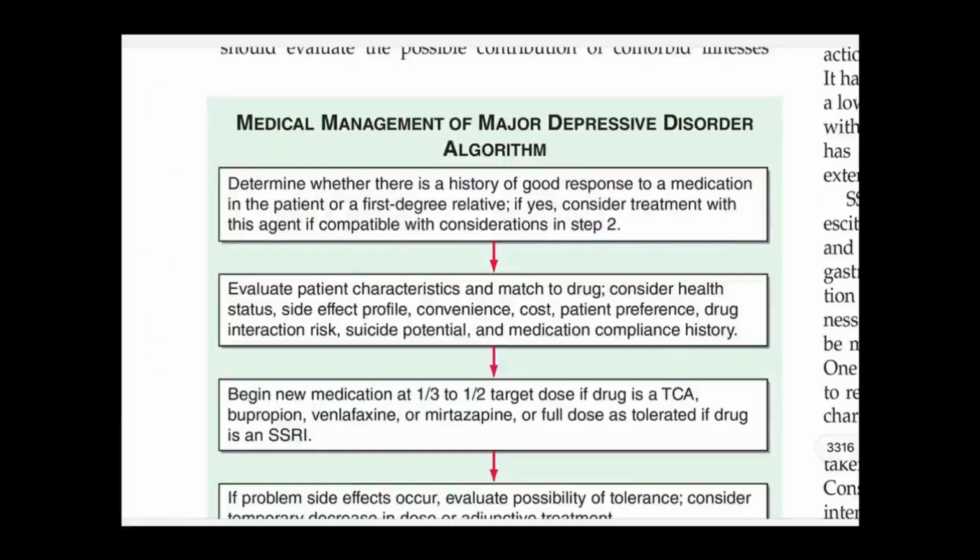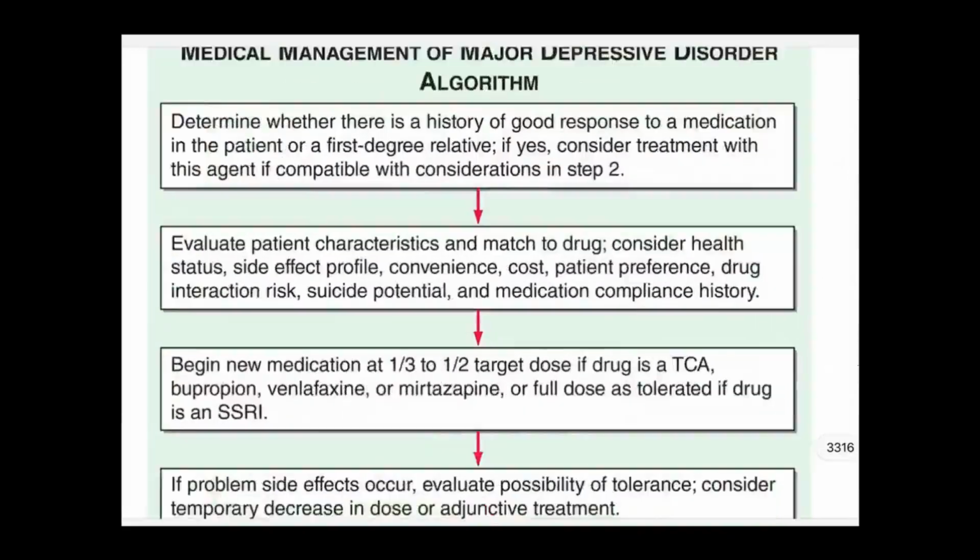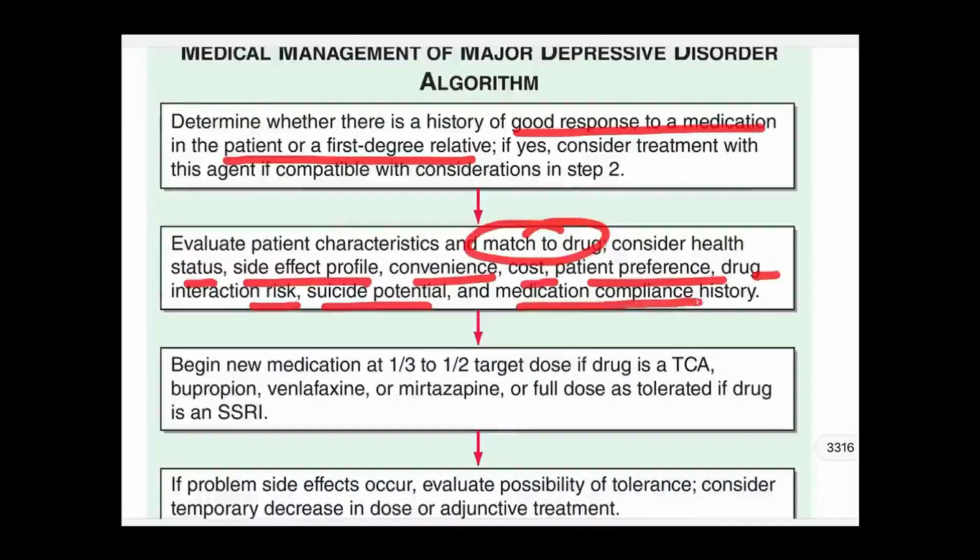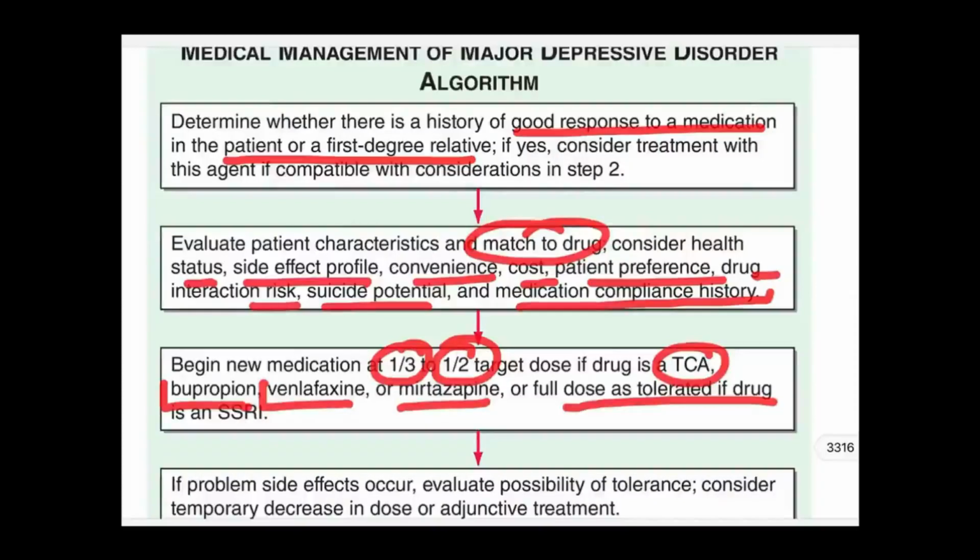We will see the medical management algorithm for major depressive disorders. First, we determine whether there is a history of good response to any of the medication, or with a first degree relative. If yes, then consider that medication. Also, evaluate patient characteristics and match to the drug. Consider drug side effect profile, convenience, cost, patient's preference, drug interaction, suicidal risk potential, medical complications, compliance, and the history. Begin new medication at around 1/3 to 1/2 of the target dose if TCA. For others like bupropion, venlafaxine, mirtazapine, or SSRI, full dose as tolerated can be given.